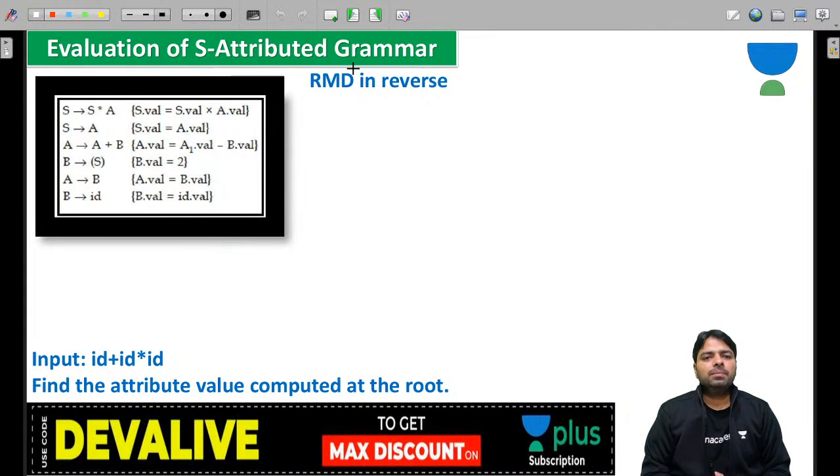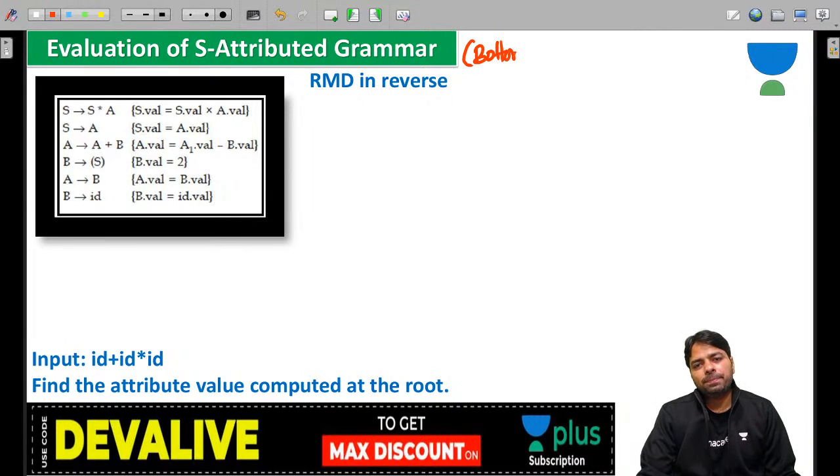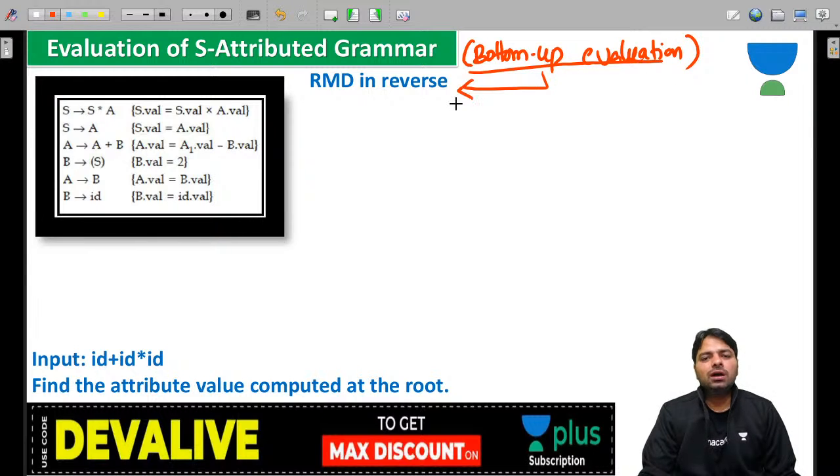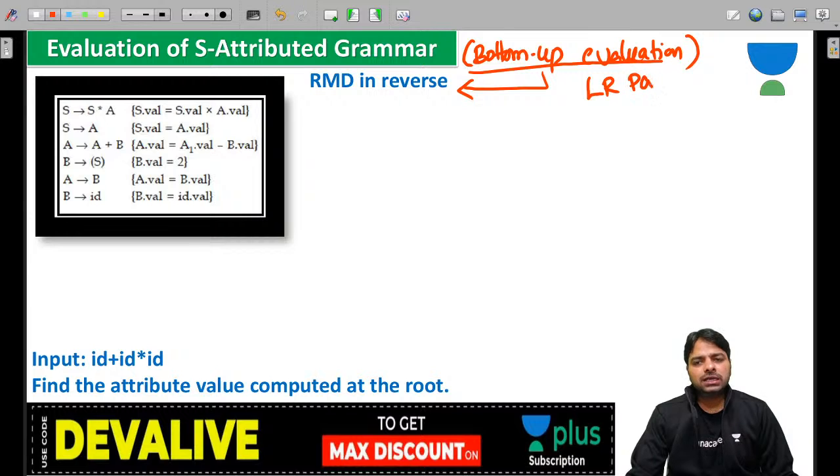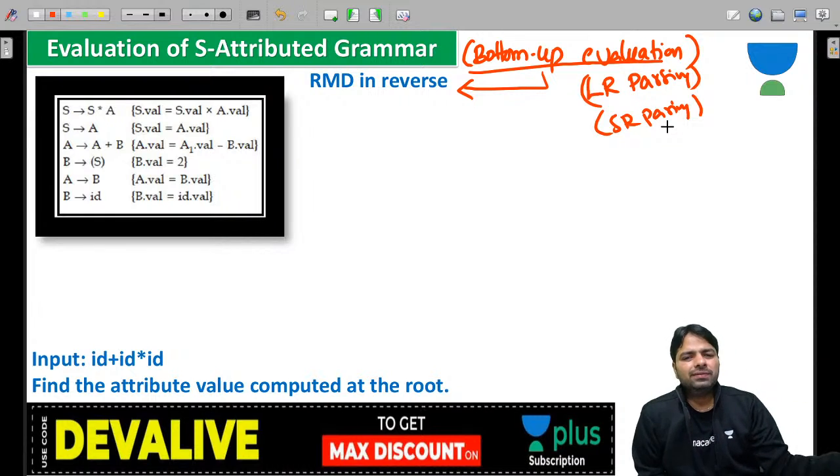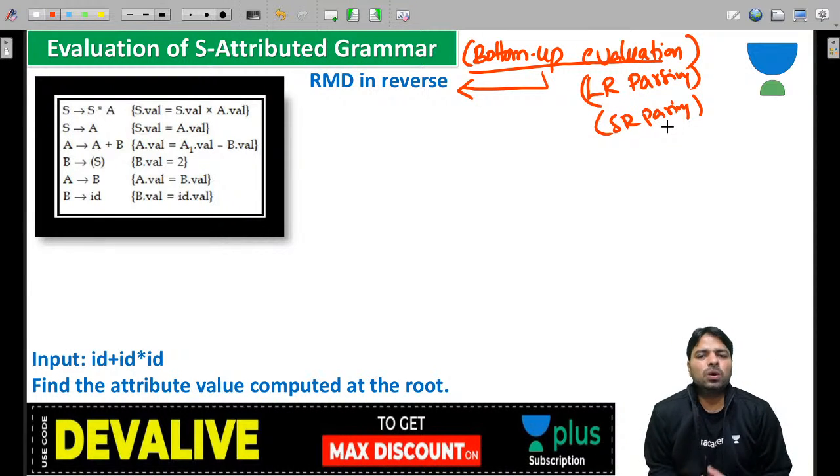Now there is another question for you. Same question, but they are asking evaluation using bottom-up parsing. Guys, bottom-up evaluation or bottom-up parsing purely depends on RMD in reverse. Sometimes they may ask LR parsing or SR parsing. All parsings are the same, guys. They use the RMD in reverse. So in the exam, you do not know what they will ask.